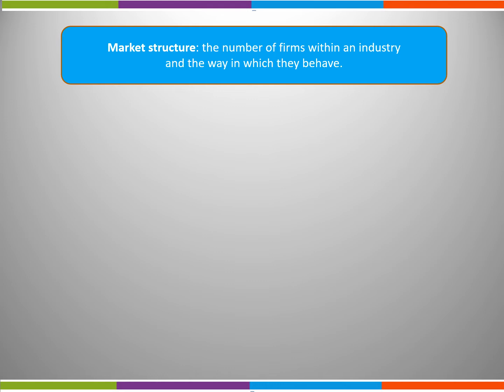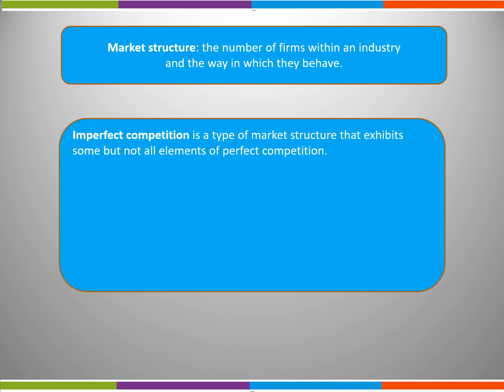Market structure is the number of firms within an industry and the way in which they behave. For example, when there are only a limited number of firms in a market, they will differentiate products, maybe through quality. Imperfect competition is a type of market structure that exhibits some but not all elements of perfect competition.